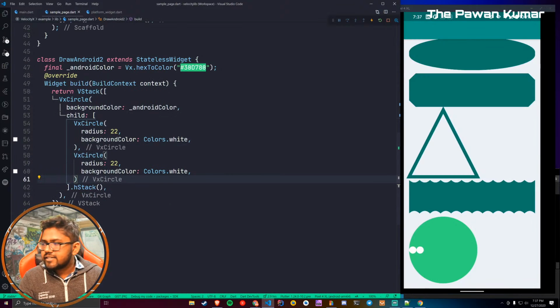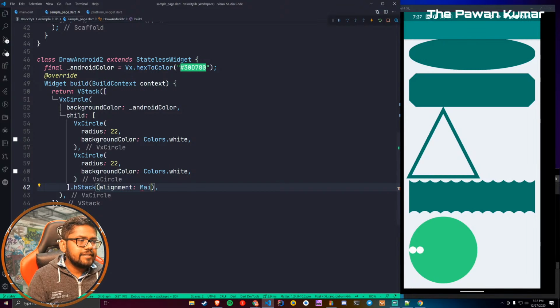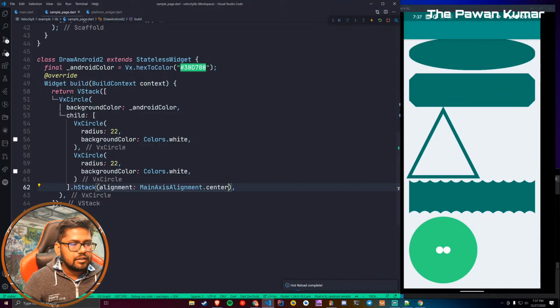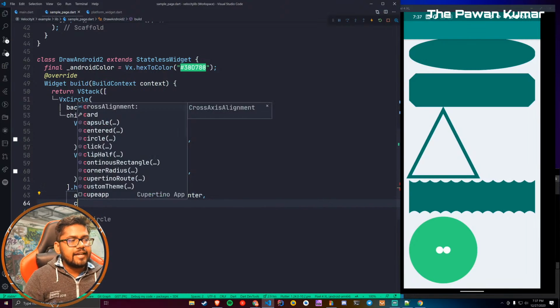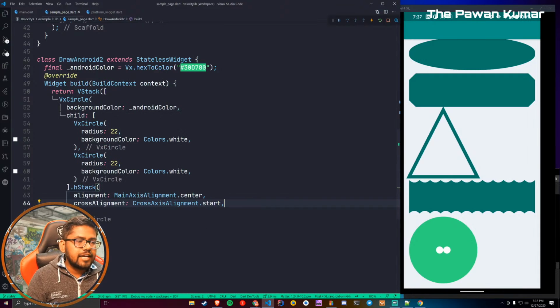But this HStack is actually just a row, so it has an alignment property, and I can say that the main axis alignment can be directly center. Okay, and I want the cross axis alignment as start rather than center.